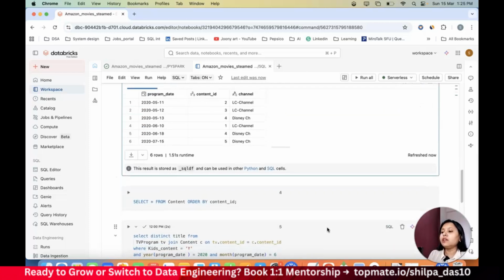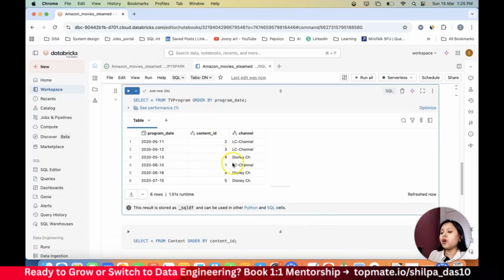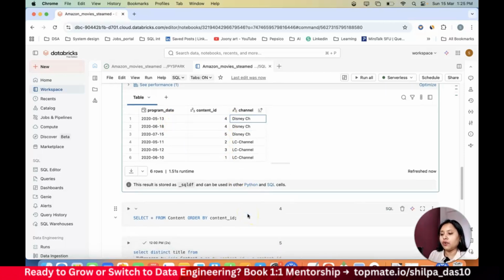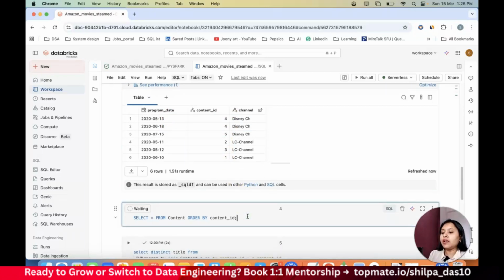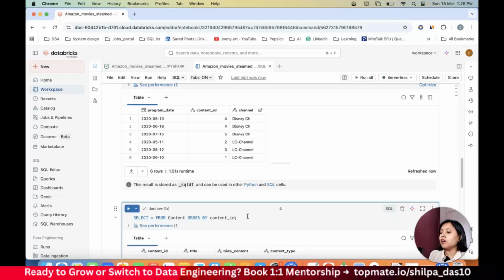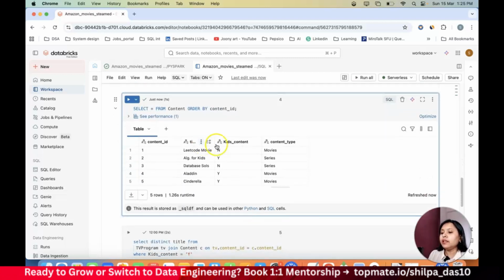Now you see there is a TV program table in which we have some content ID, we have some channels like the LC channel, then we also have the Disney channel, and these are the program dates and these are the content IDs for it. And what is inside the content table is this.